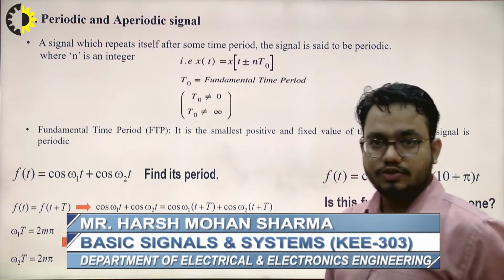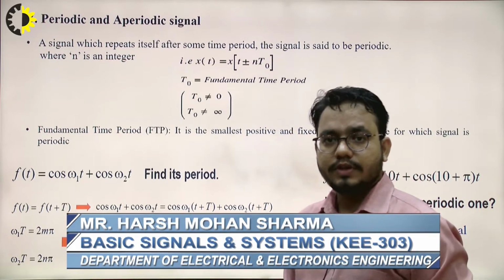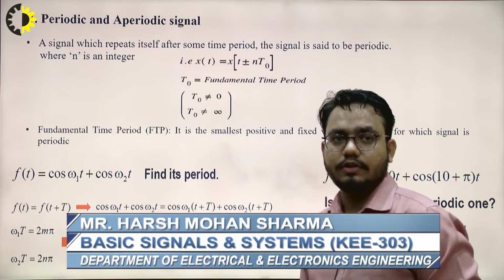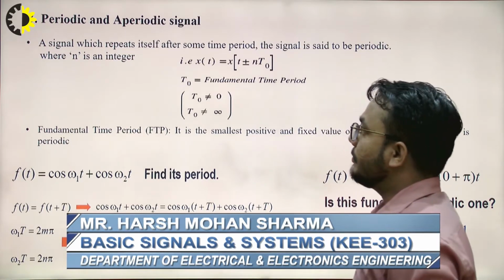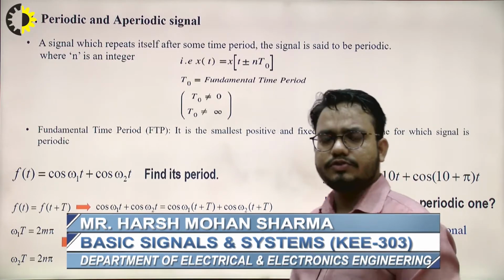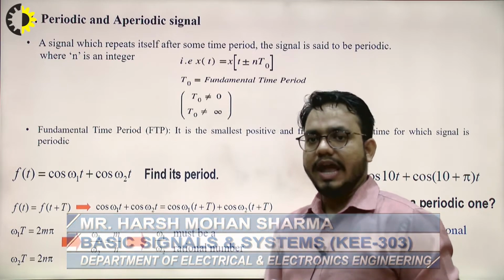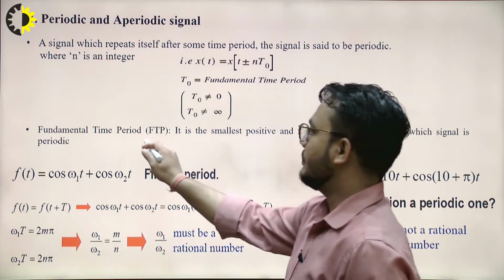So in this lecture, we are going to continue. In the previous lecture, we were talking about different types of signals, that is classification of signals, and we were on periodic and aperiodic signals. A periodic signal we have already discussed as a signal which repeats itself after some certain interval of time, and that interval of time is known as the fundamental time period.